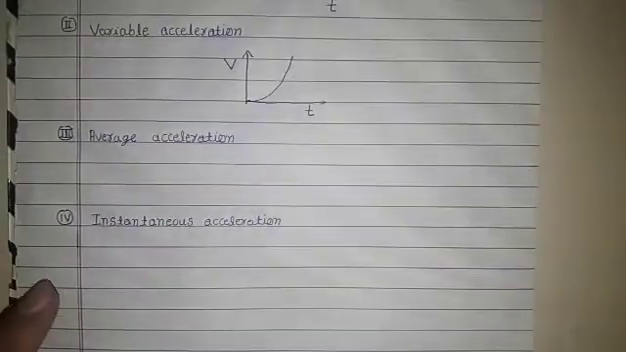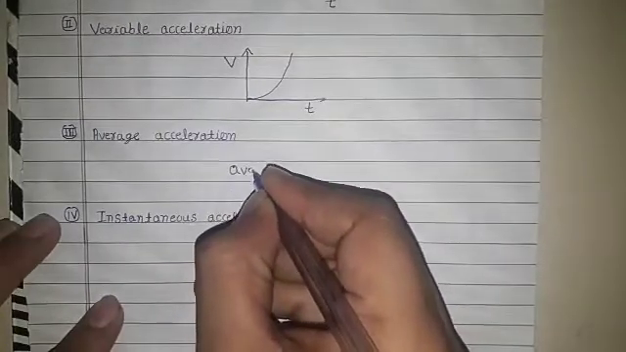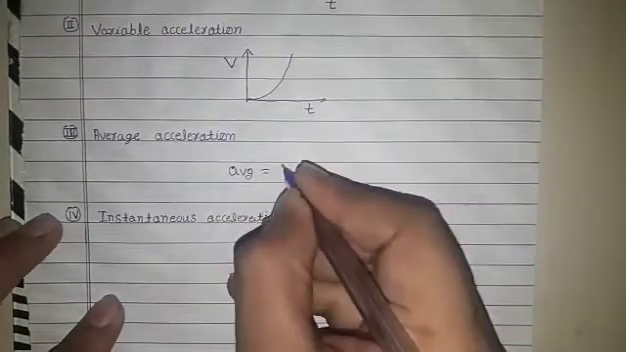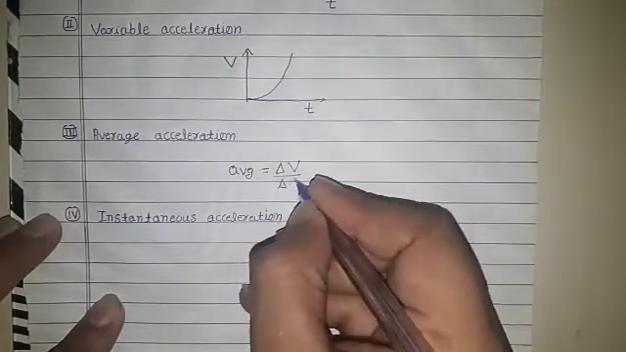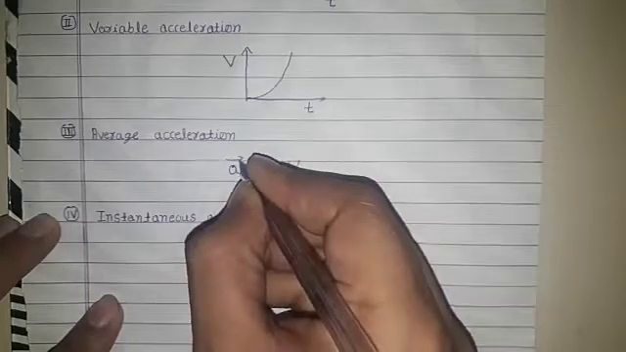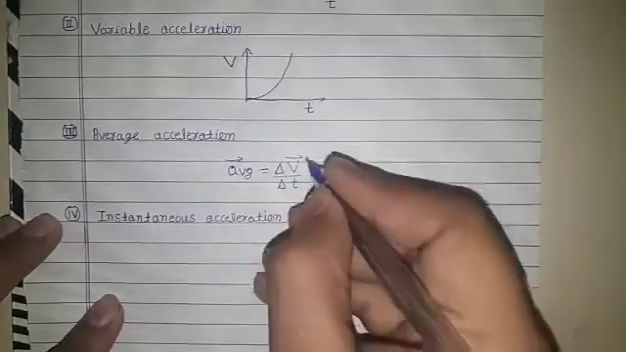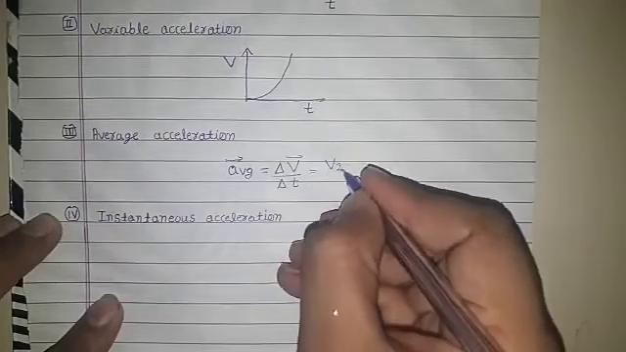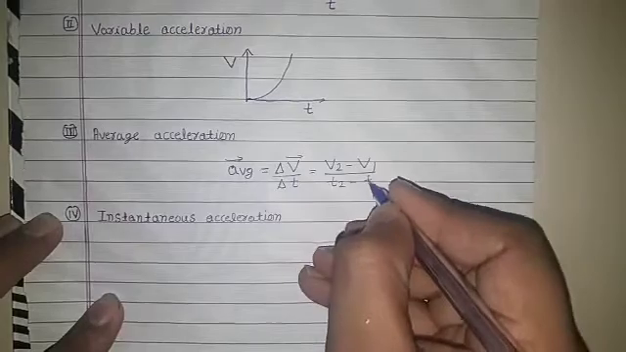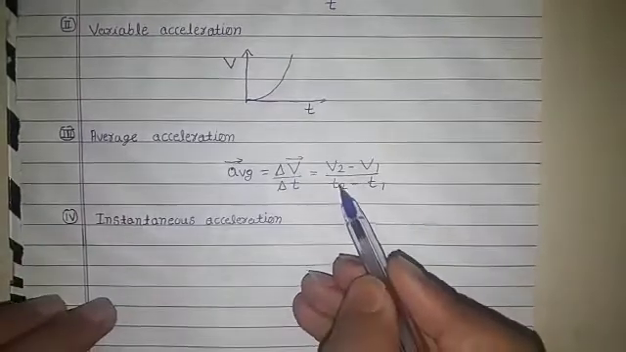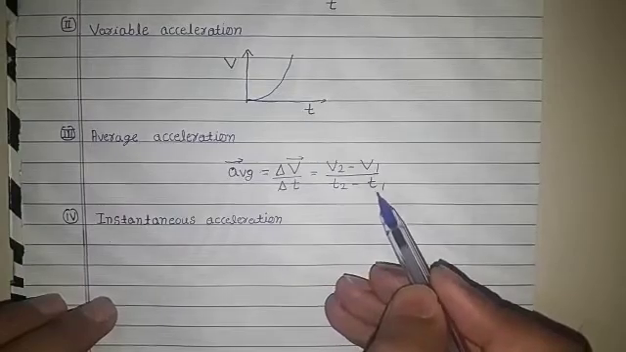Now the next is average acceleration. It is represented by a average, and a average is equal to delta v upon delta t. Here acceleration is a vector quantity, so we can represent it as delta v vector upon delta t. It is equal to v2 minus v1 upon t2 minus t1. v2 is the velocity of the body at time t2 and v1 is the velocity of the body at time t1.